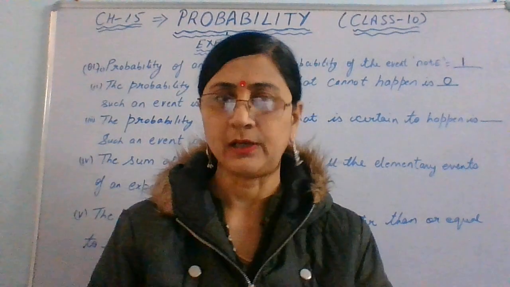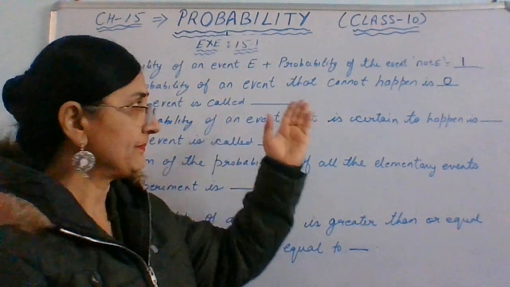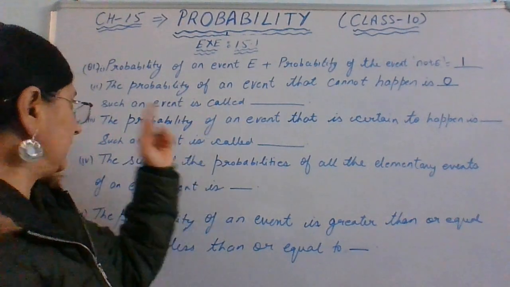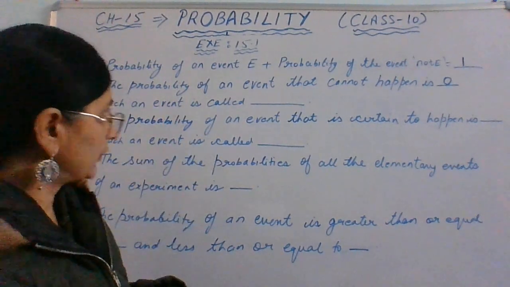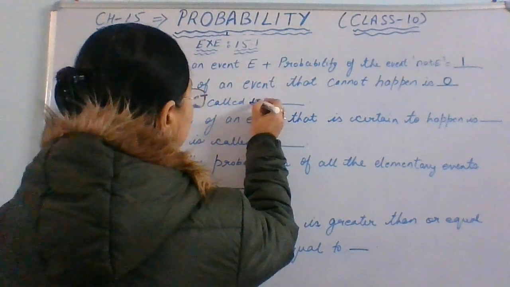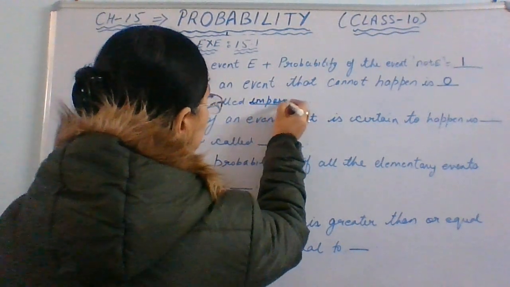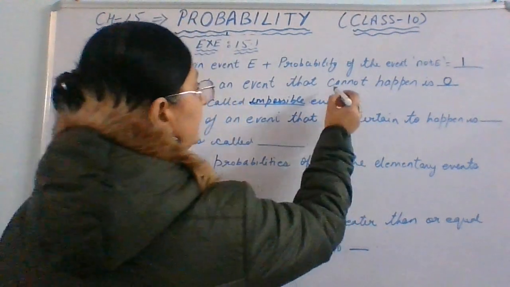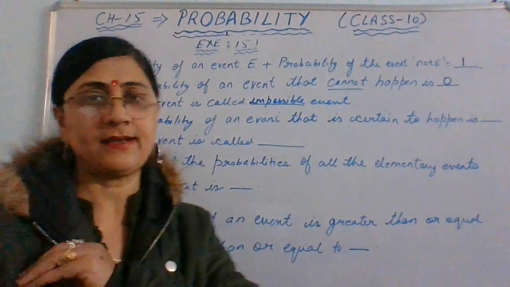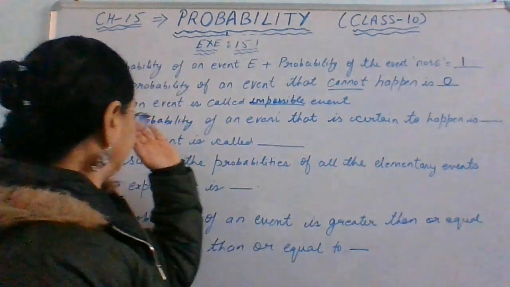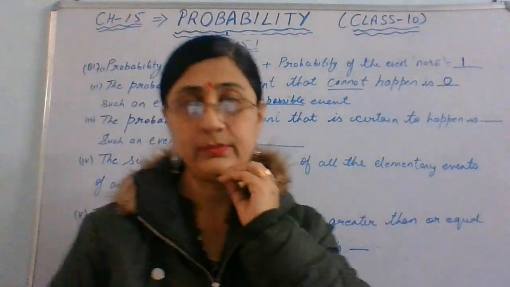So in such cases where the event will not occur, the probability is 0, and such an event is called an impossible event.